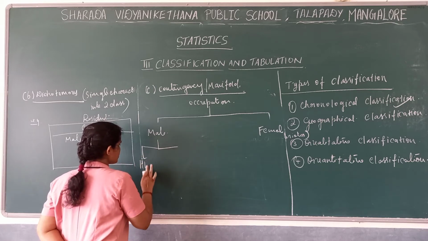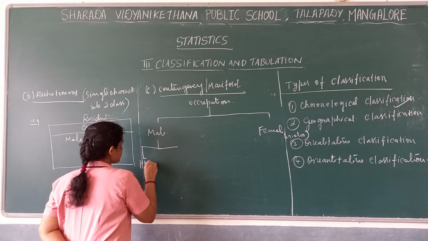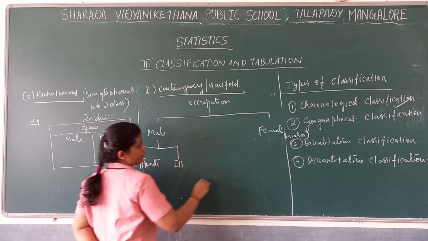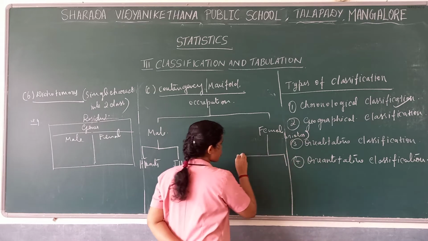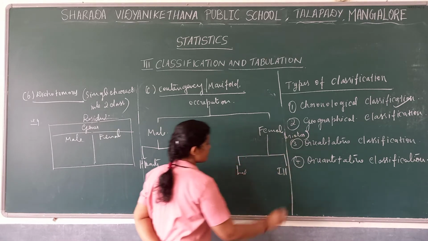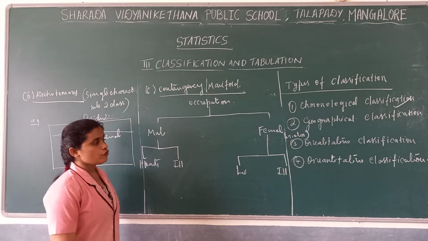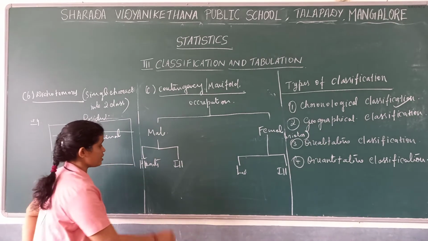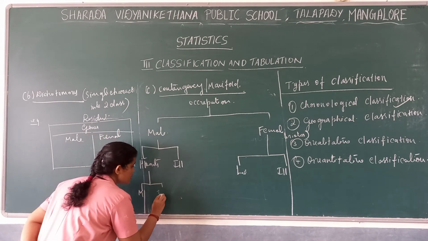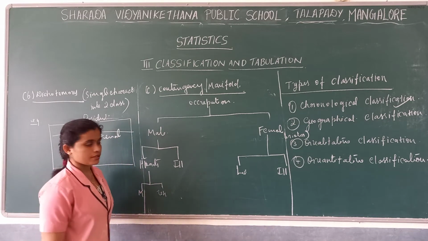And we further divide male into literate and illiterate. Here females also literate and illiterate. For the literate we divide it into married and unmarried.